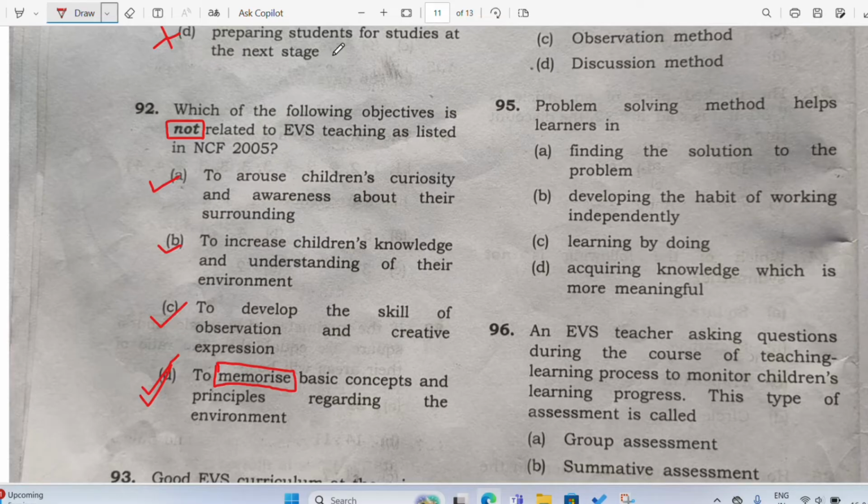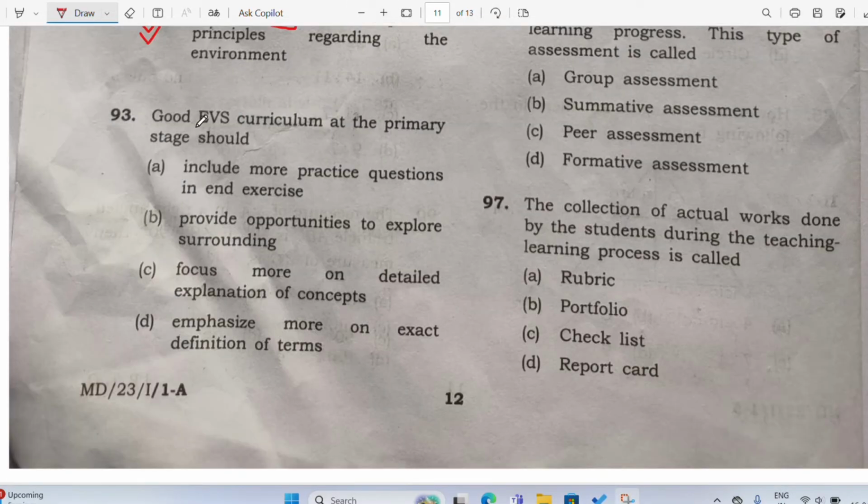So let's go to the next question now. A good EVS curriculum at the primary stage should: when can we say the environmental studies curriculum is good?